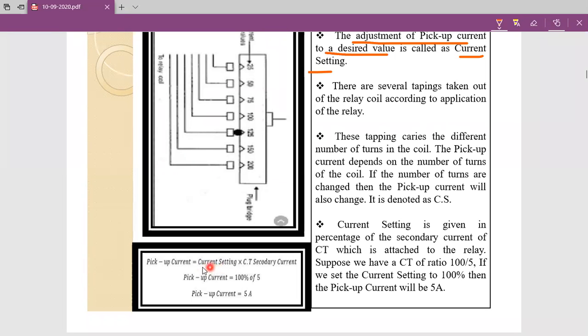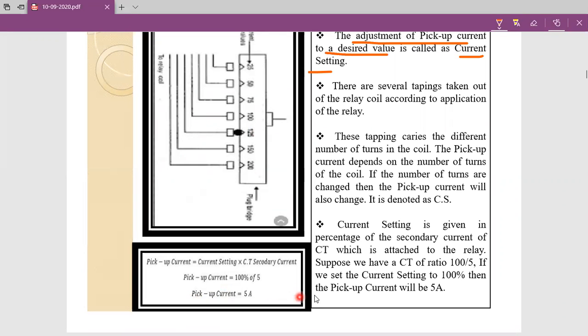Whenever we change the current setting, at that moment the relay coil pickup value is also going to change. If we choose the tapping position of 200%, at that time the pickup value is 200% of 5, which is 10 amperes. That means we adjust the pickup value.